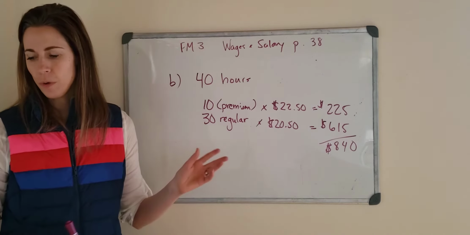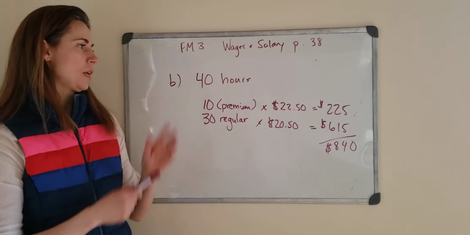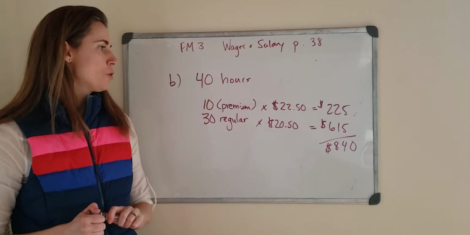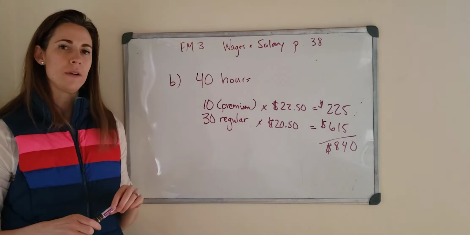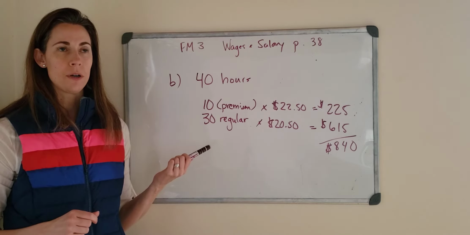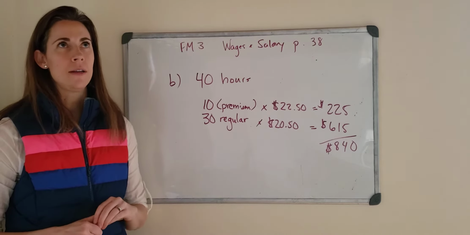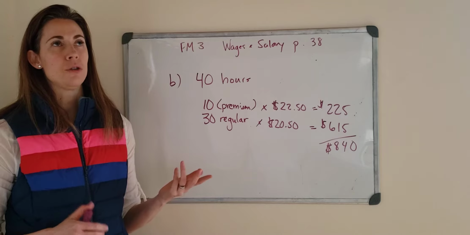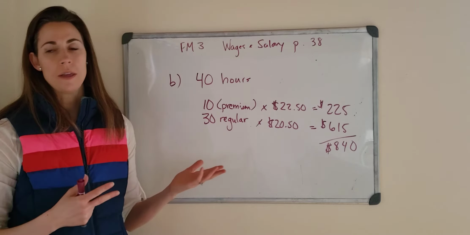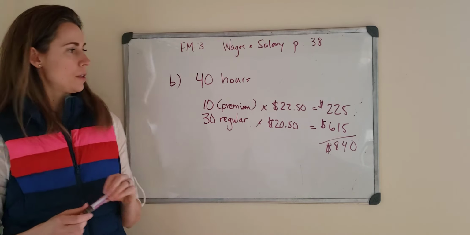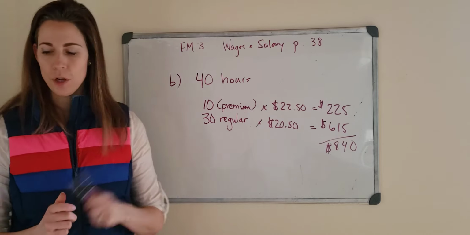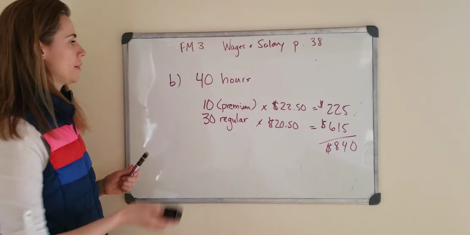There are other ways you could come to get that answer, but that's just one way that I did it. You could have also looked at your last answer where you found out what he earned for 40 hours, and you could have added 2 times 10, 20 to that, and that would also get you the right answer, okay? So different ways, but don't worry about it as long as you know how to get there.